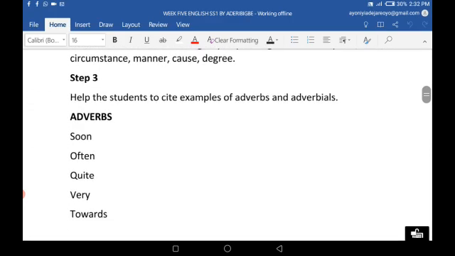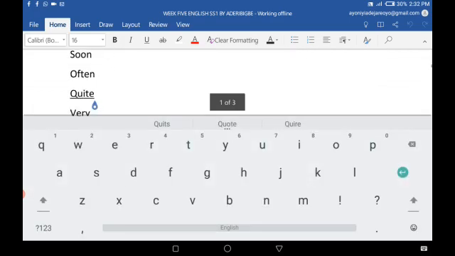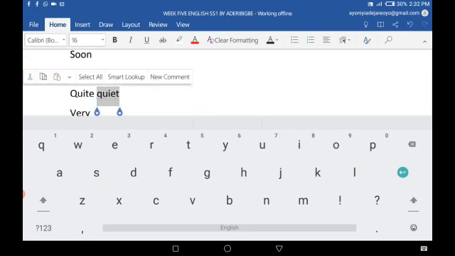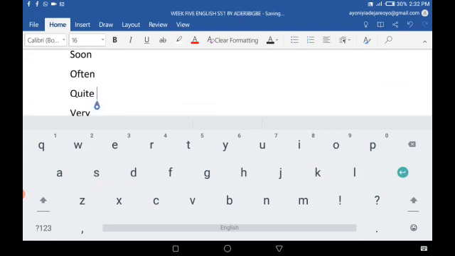Soon, often, quite. Please, there's a difference between quiet and quite. Quiet is spelled Q-U-I-E-T. This is quiet. Quiet is different from quite. Don't make the mistake, please.